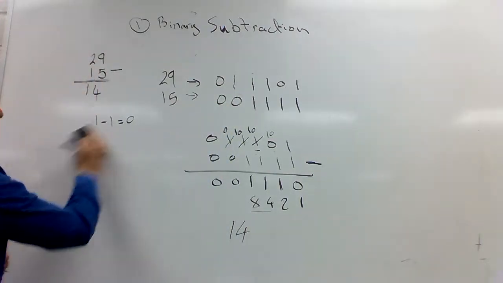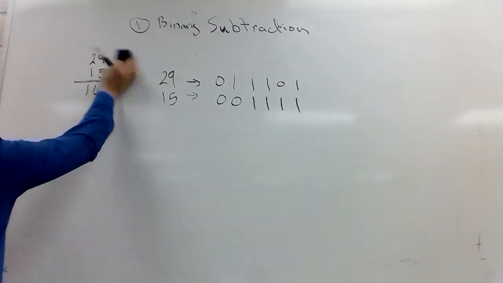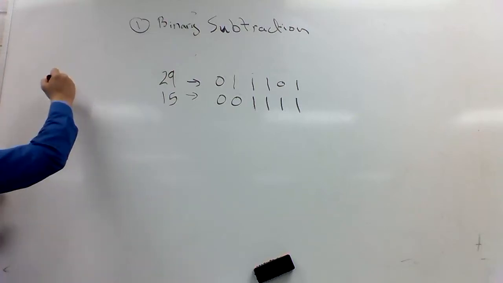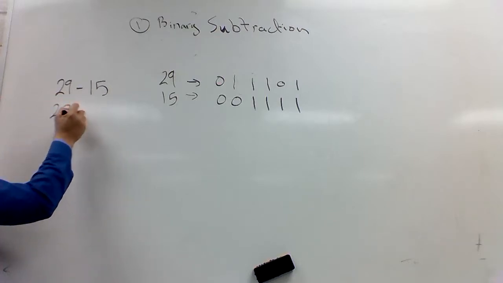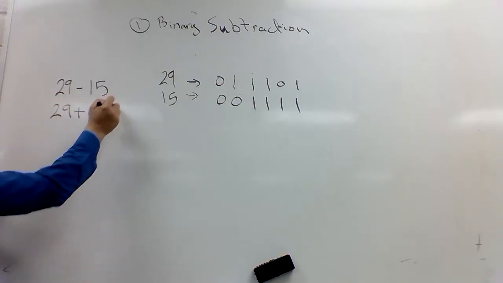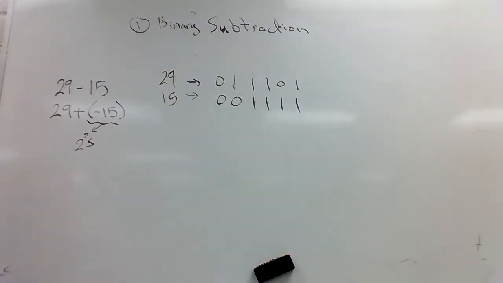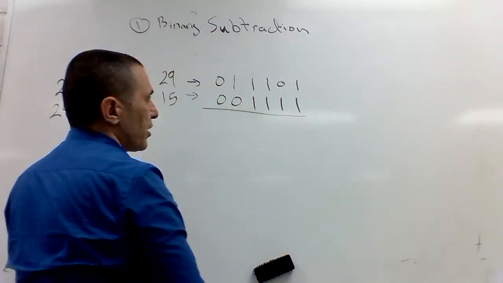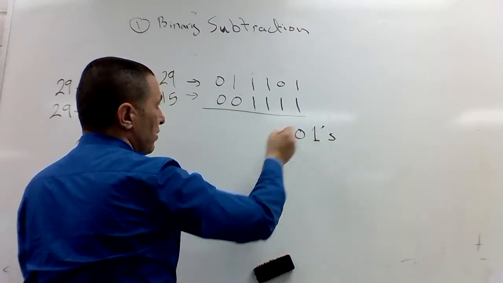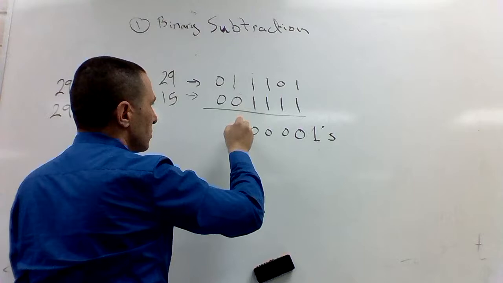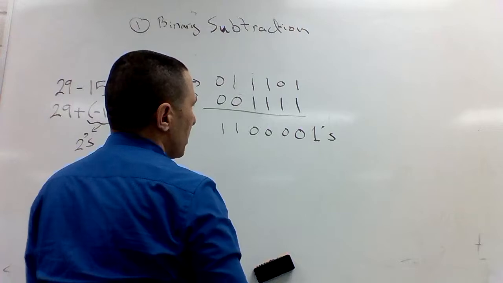Let's look at the other way. Remember, in the previous video, we took the 2's complement. I said 29 minus 15 is equal to 29 plus negative 15. And I'll find the 2's complement for the negative 15. How do I find the 2's complement for the negative 15? I'll find the 1's complement, which is flipping 1's to 0's. And let's make it 8-bit in our case. It's always good to make it 8-bit.